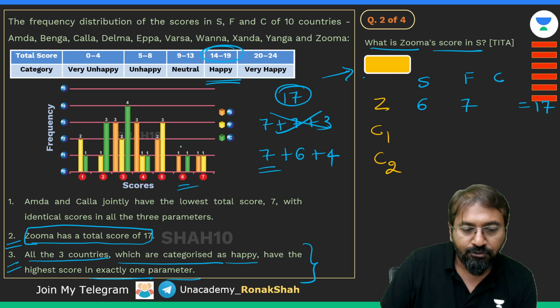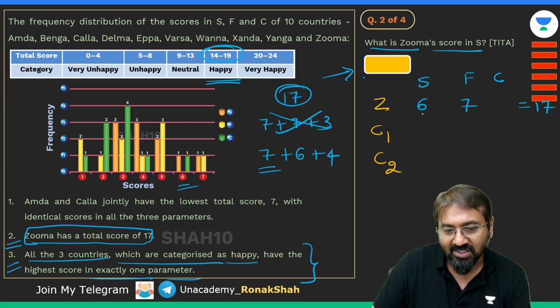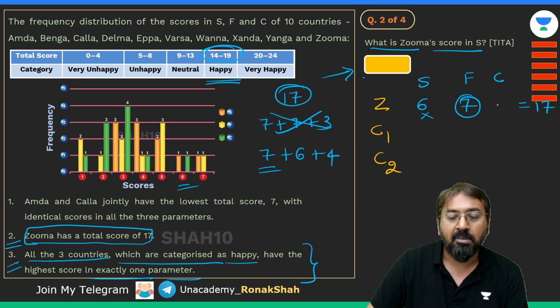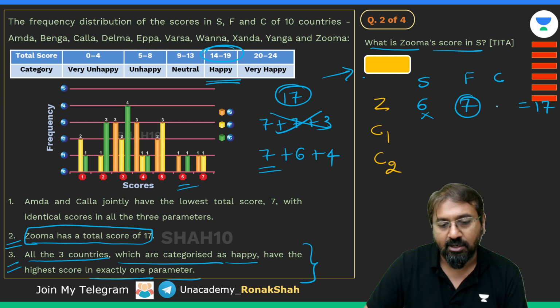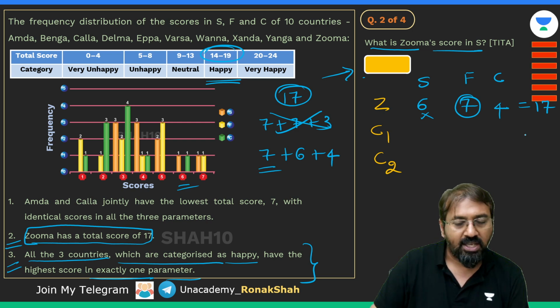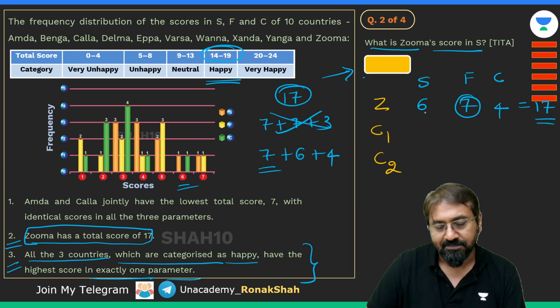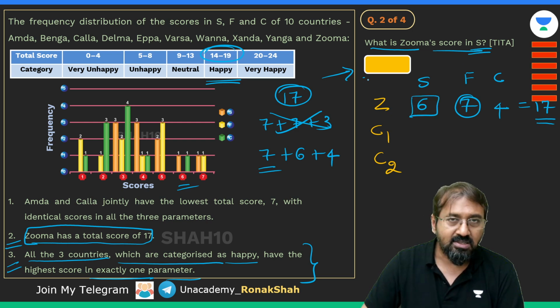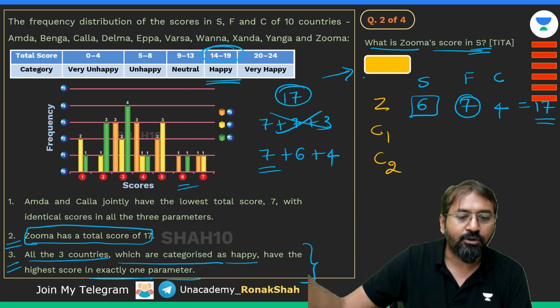So now if you have put 6 in S, that means this is not highest, because highest in S is 7. F7 is highest, and now you take some other value for C, so you will have to take that value as 4 for C. So yeah, this is possible. So Zuma's score in parameter S can be 6. Since it's a theta question, you really don't need to check for other possibilities.